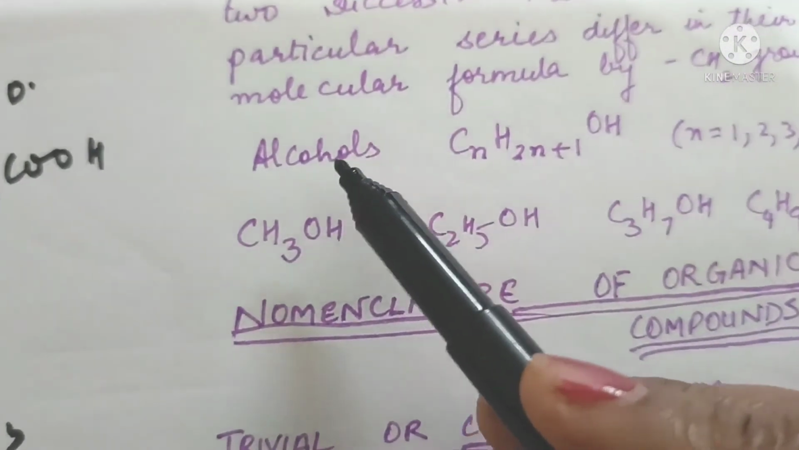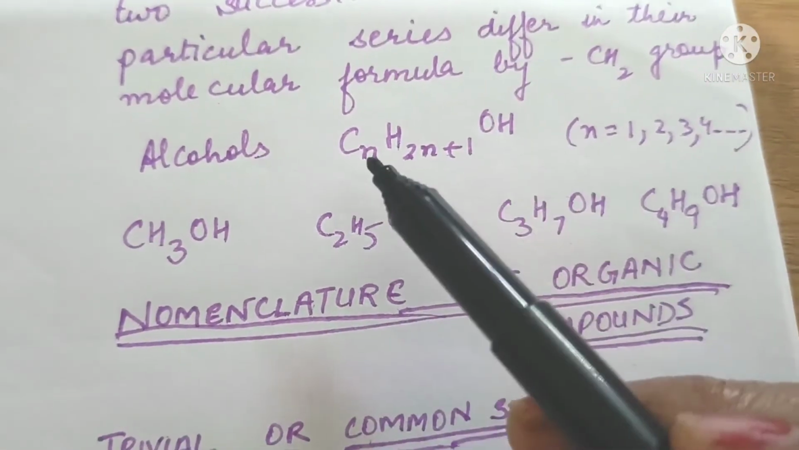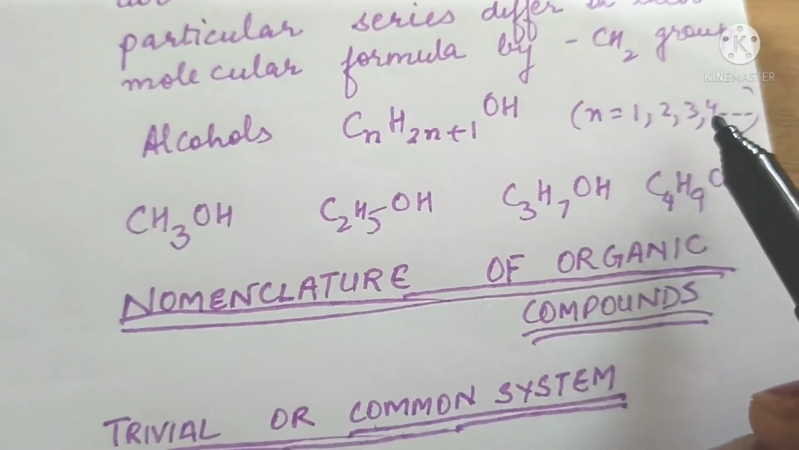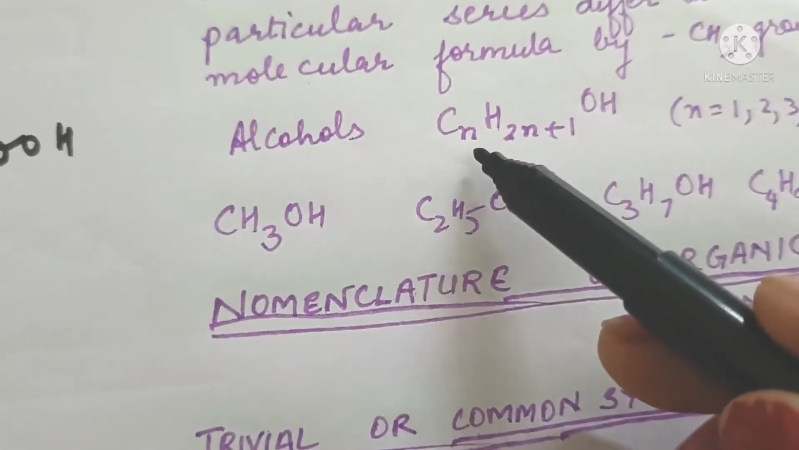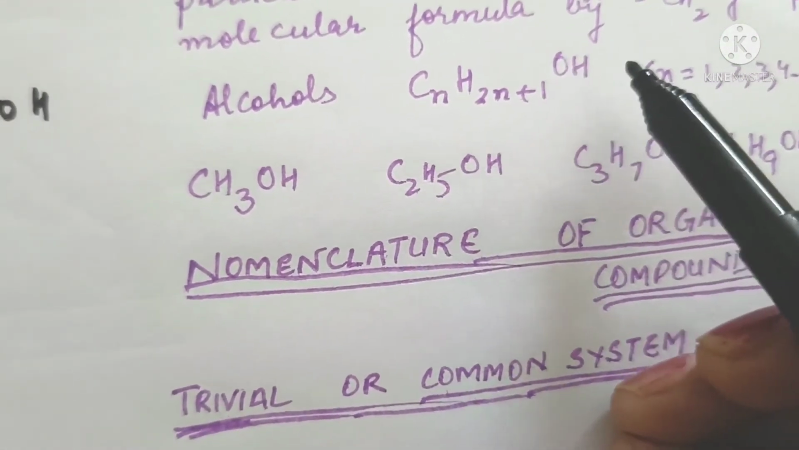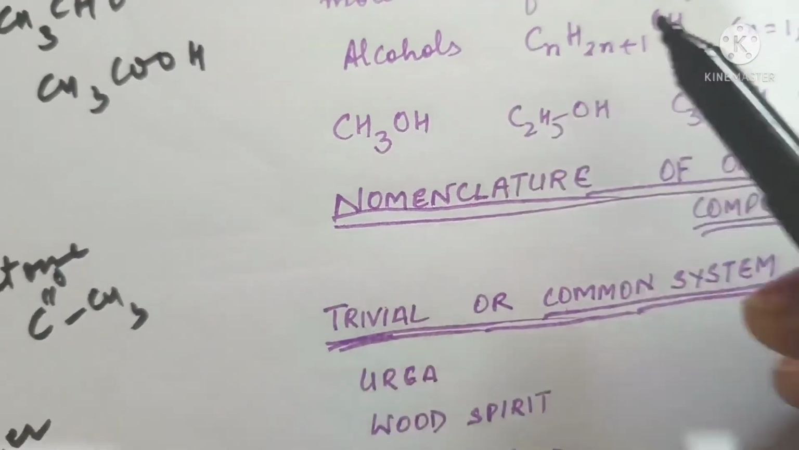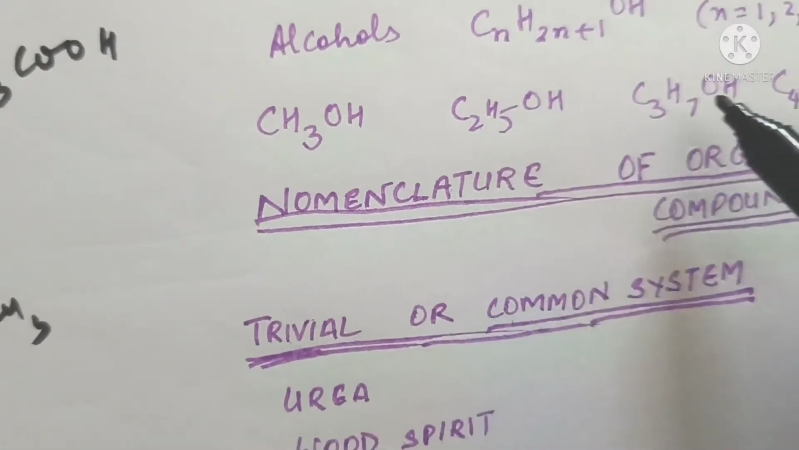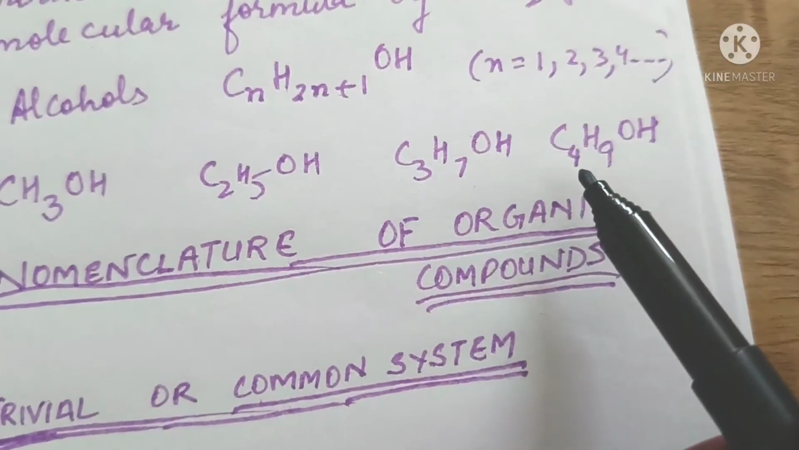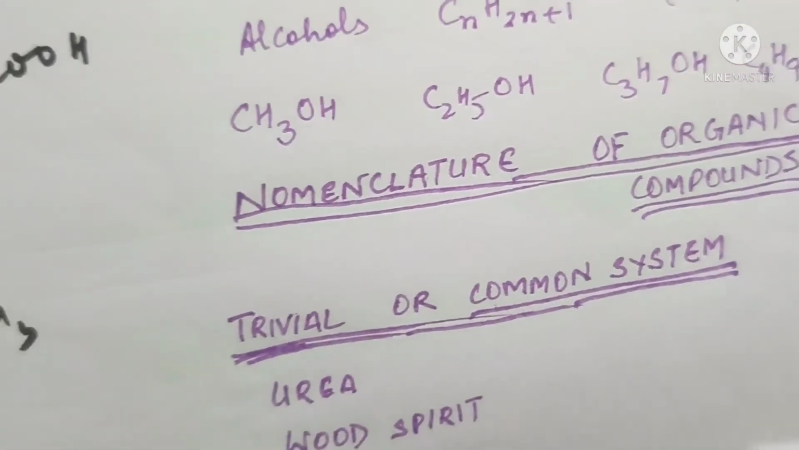For example, alcohols is a homologous series, all members obeying the same general formula CnH2n+1OH, where n can be 1, 2, 3, 4 respectively. If n is 1, then the formula will be C1H3OH. This is CH3OH. This is called methanol or methyl alcohol. When n is 2, it is ethyl alcohol. When n is 3, it is propyl alcohol, and n = 4 will yield the compound butyl alcohol or butanol.